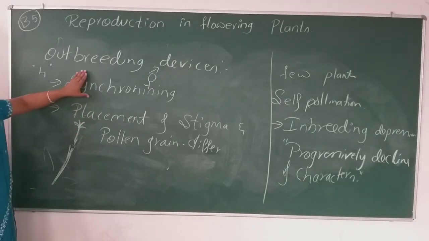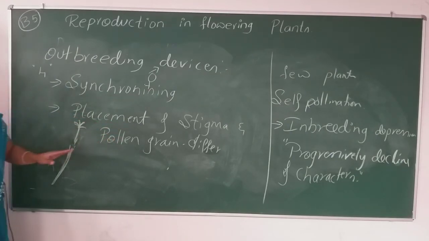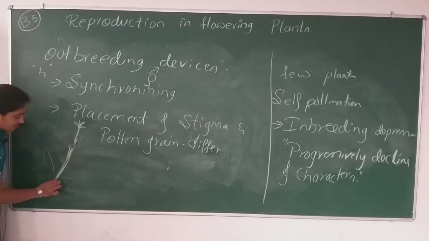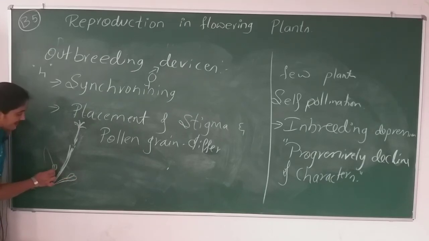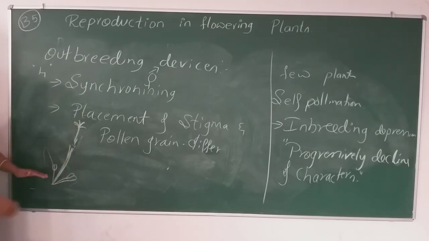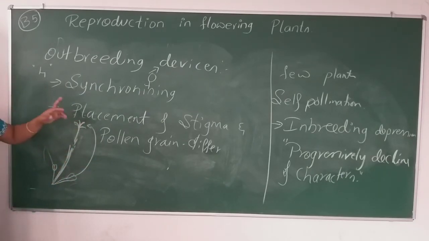So the first one is synchronizing, as I told you. The second one is the placement of stigma and pollen grains. It means if the androecium is far away from the gynoecium, if the distance between these two becomes more, the pollen grain cannot deposit on the stigma of the same flower.